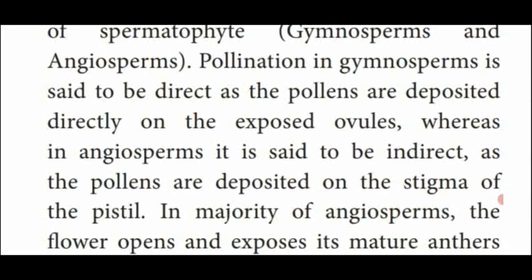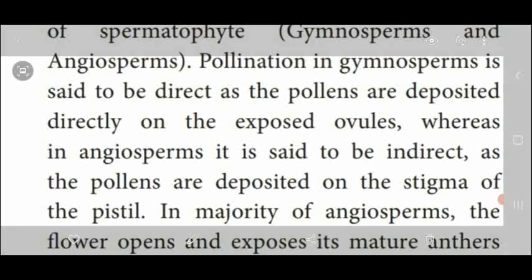But in angiosperm, the seeds are located inside the ovary. So it is not possible to directly deposit pollen on the ovules. So in angiosperm, the pollination process is indirect. Indirectly, the pollens are deposited on the stigma of a pistil or gynoecium. So this is the difference between gymnosperm and angiosperm pollination.